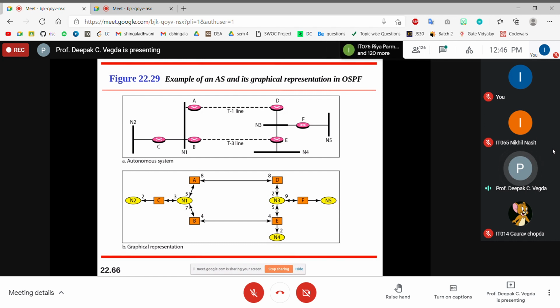Any doubt so far? No doubt or any doubt? Up to this, is it clear? Yes, okay, clear. Okay, so if you do not have any further doubt, you may leave the meeting. Those who are having doubts, they can stay.